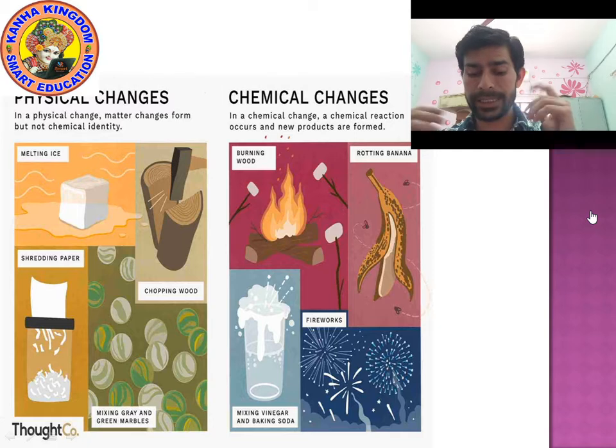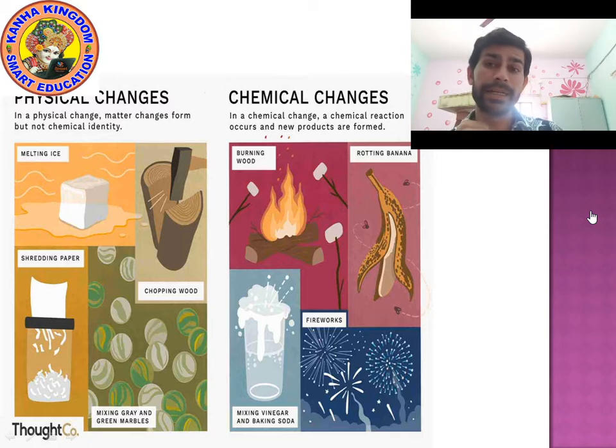Next, mixing vinegar and baking soda. What is vinegar? Acetic acid. What is baking soda? Eating soda, food soda. When we mix vinegar and baking soda, we get a new substance. Fireworks.